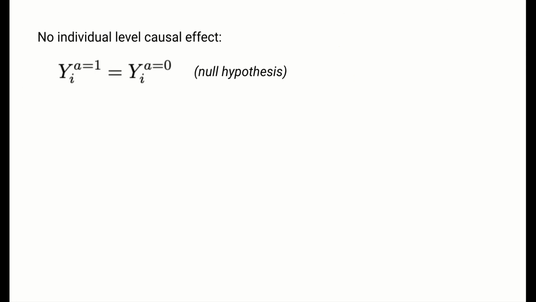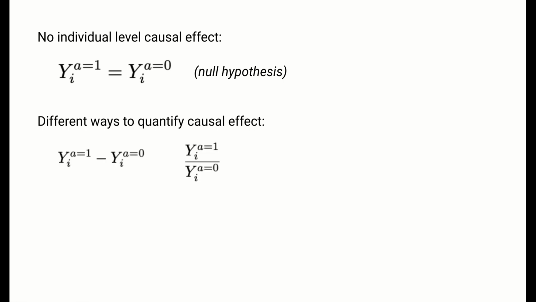We say that there is no individual causal effect if the potential outcomes under treatment and no treatment are identical for a person i. In this situation, we say that the null hypothesis of no individual causal effect is true. An individual causal effect exists if these potential outcomes are different for that person, and this effect can be quantified in different ways, such as a difference or a ratio.